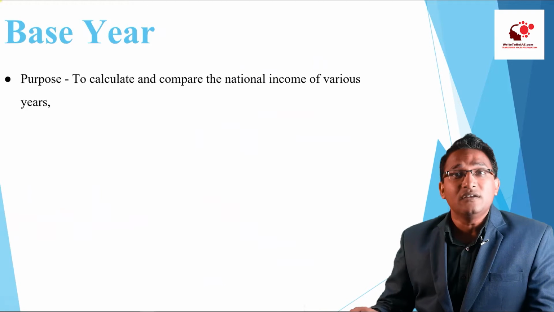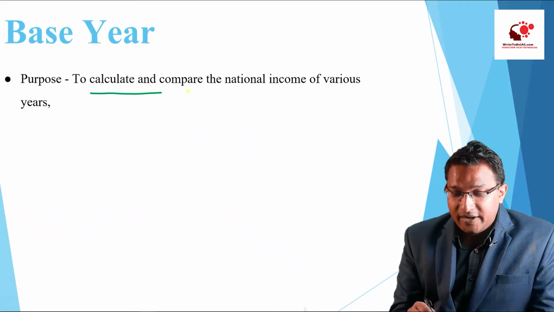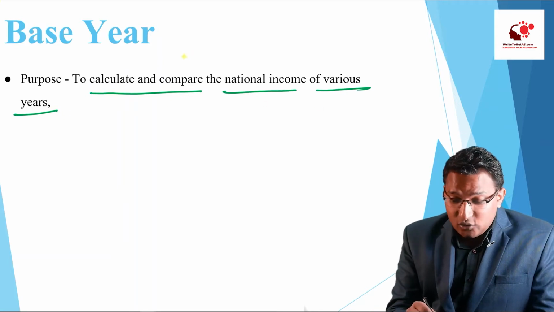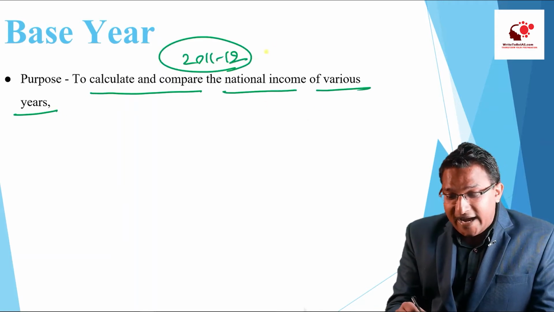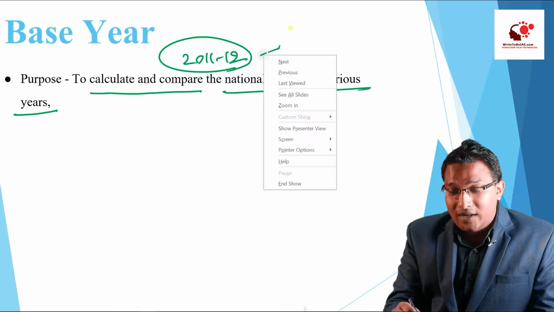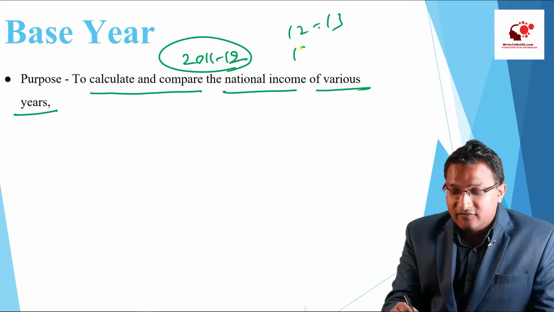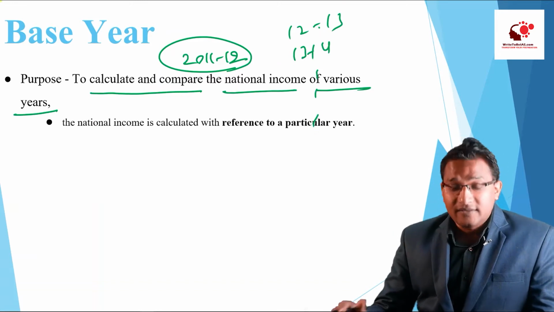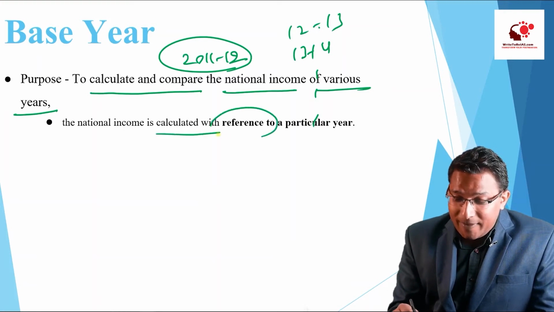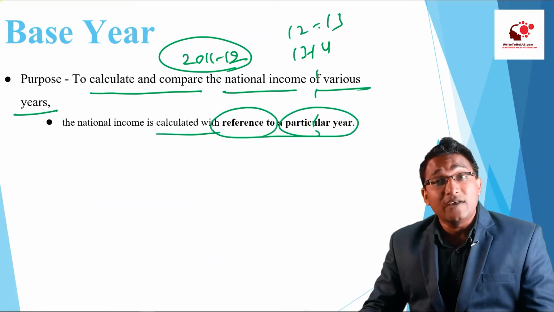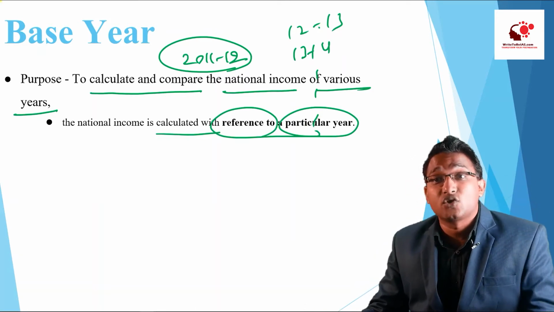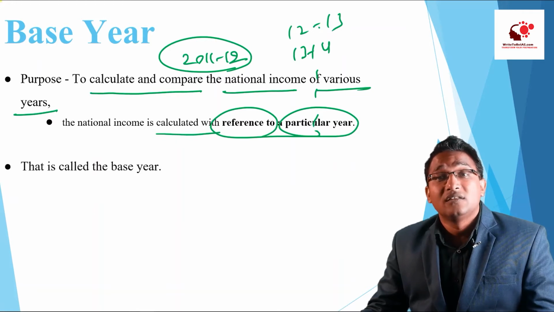Now base year. What is the purpose of base year? The purpose of base year is to calculate and compare the national income of various years. So in our example, we took the base year of 11-12 so that we can compare the national income in 12-13, 13-14 and so on till now. The national income is calculated with reference to a particular year. So we will take the price of a particular year so that we can eliminate the impact of inflation, and that particular year is called the base year.